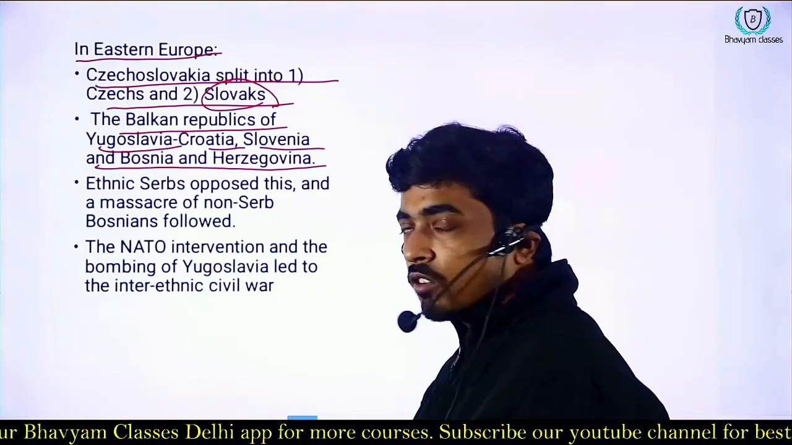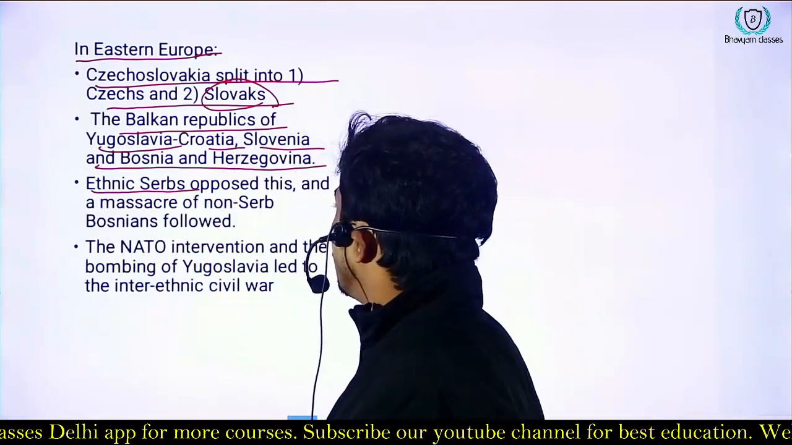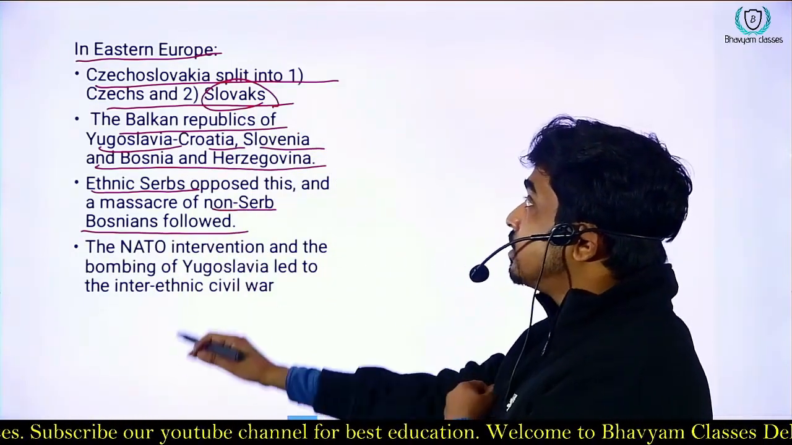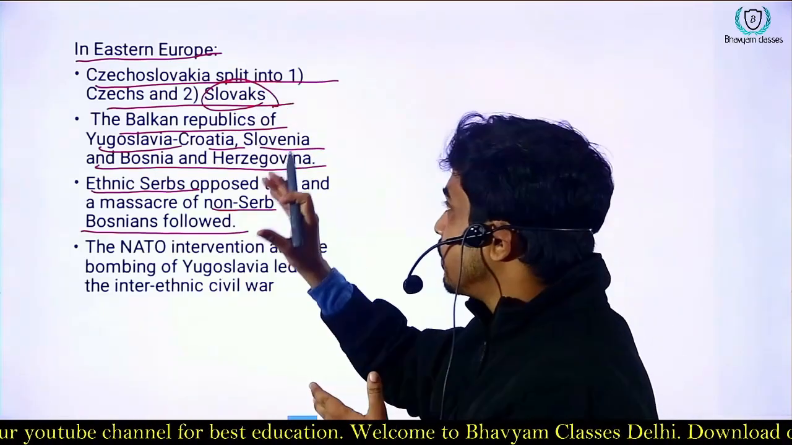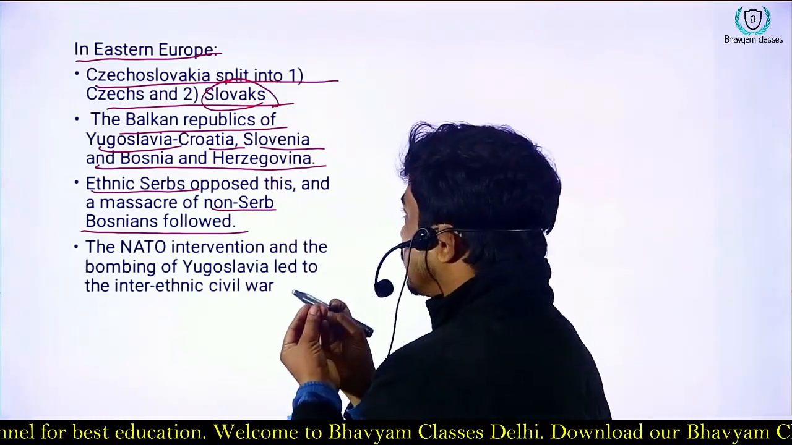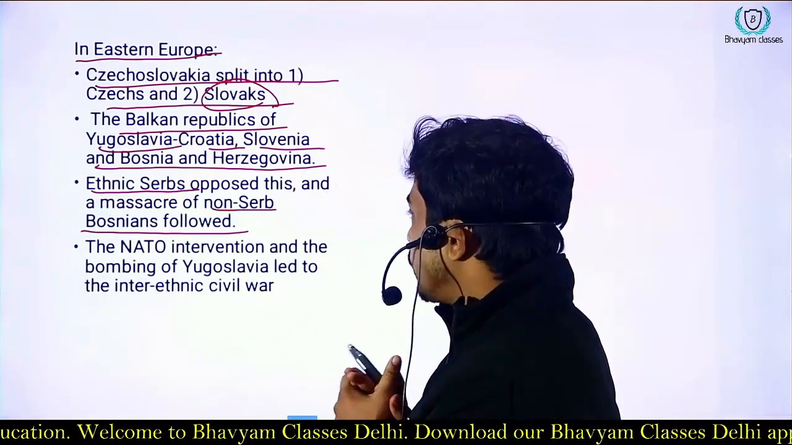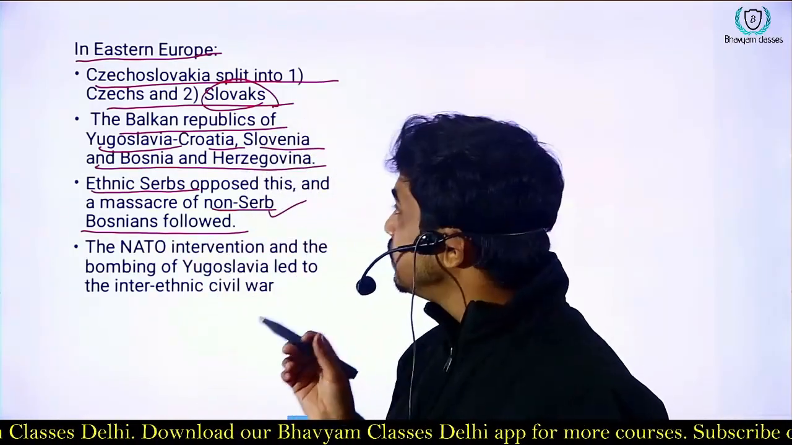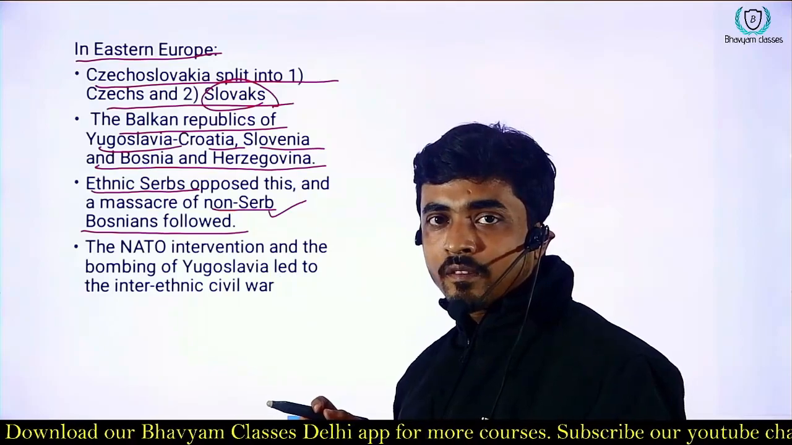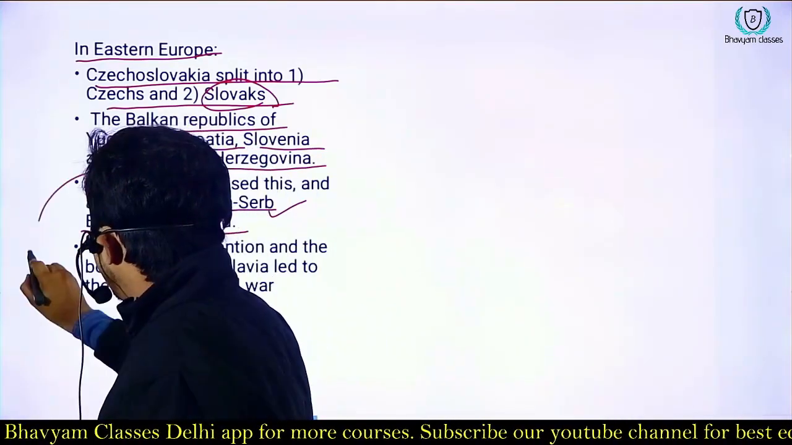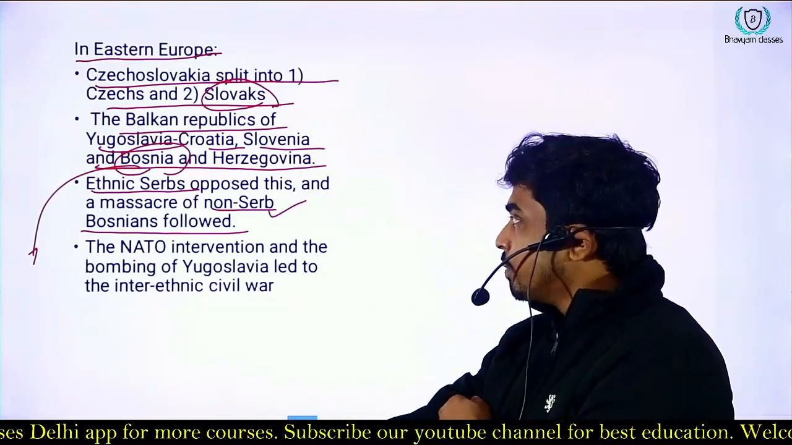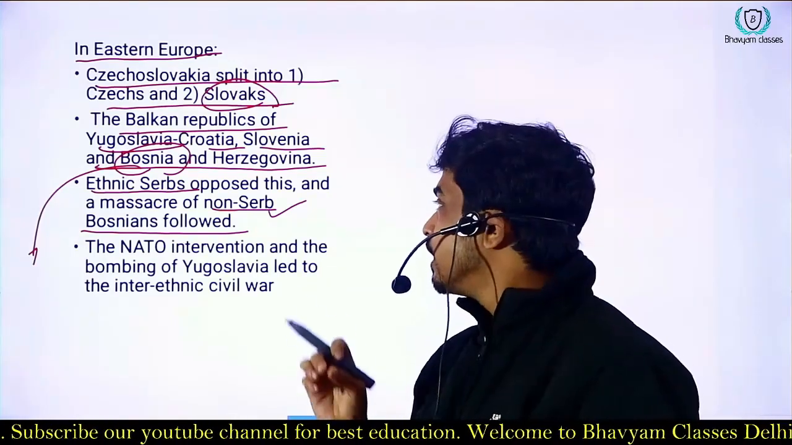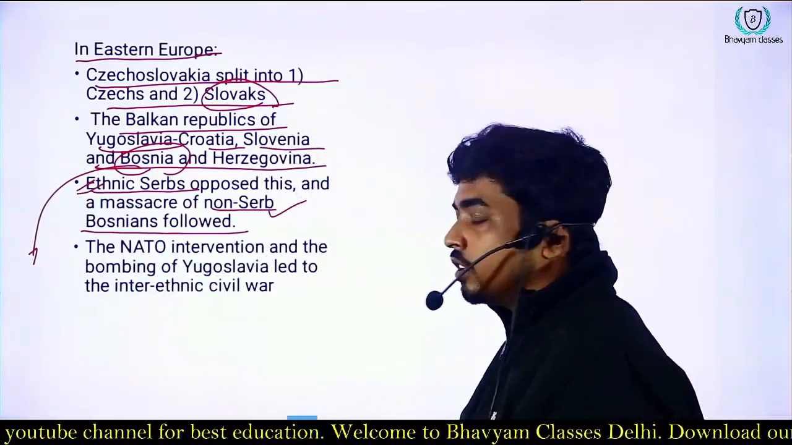There was conflict between the ethnic Serbs and non-Serb Bosnians. Ethnic Serbs opposed the Balkanization, or the disintegration, of the Balkan Republic of Yugoslavia, which led to the massacre of non-Serb Bosnians, because Bosnians demanded an independent nation. Although it led to the formation of Bosnia, there was violent conflict between non-Serb Bosnians and the ethnic Serbs, and